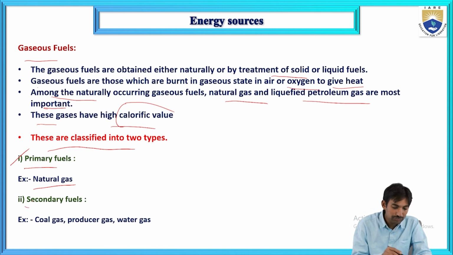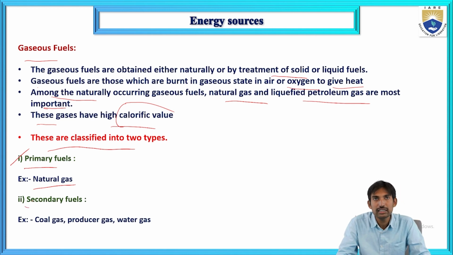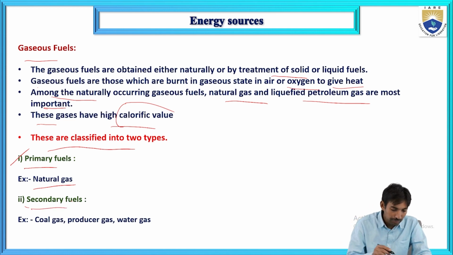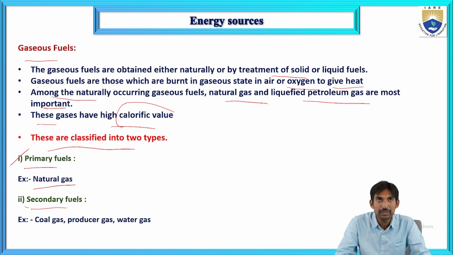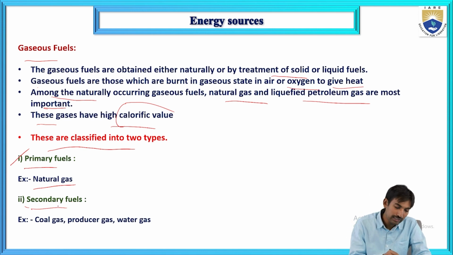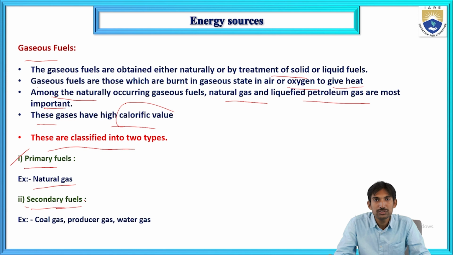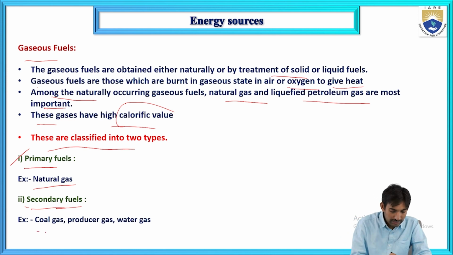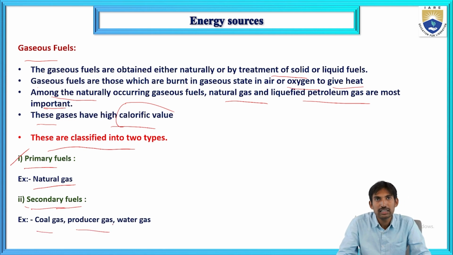The second type of classification is secondary fuels. These are obtained from the primary fuels. By treatment of primary fuels, we can get the secondary fuels. The examples for secondary fuels are coal gas, producer gas and water gas.